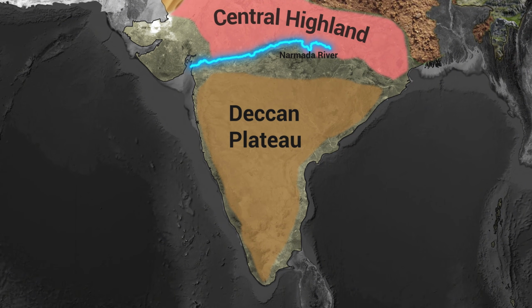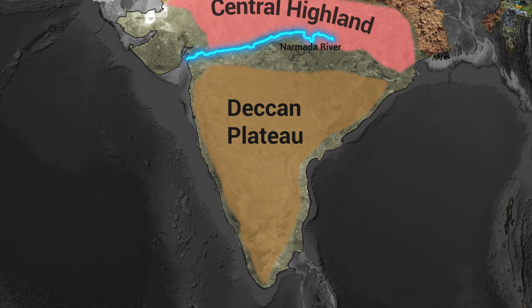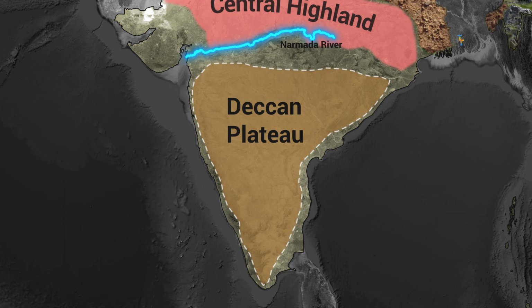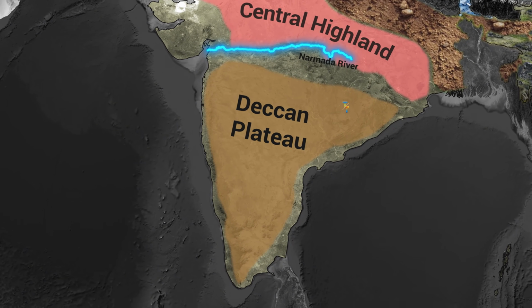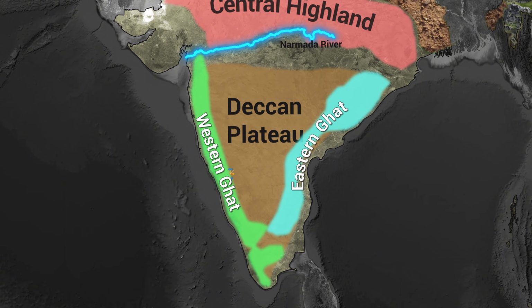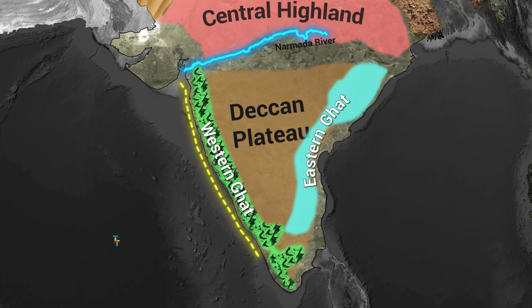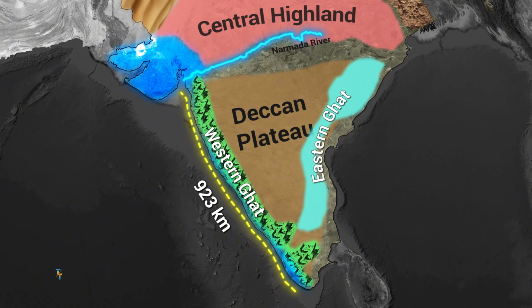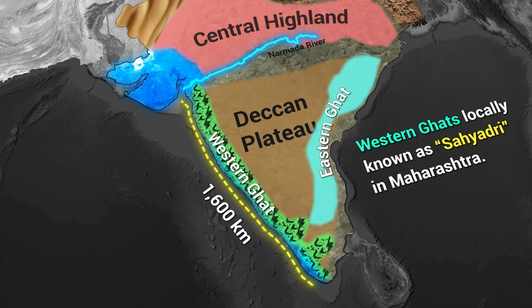The Deccan Plateau encompasses the area located south of the Narmada River and is in the shape of an inverted triangle. The Deccan Plateau is broadly divided into the Western Ghats and the Eastern Ghats. The Western Ghats are continuous mountain ranges that run parallel to the western coast for about 1,600 kilometers and are locally known as Sahyadri in Maharashtra.